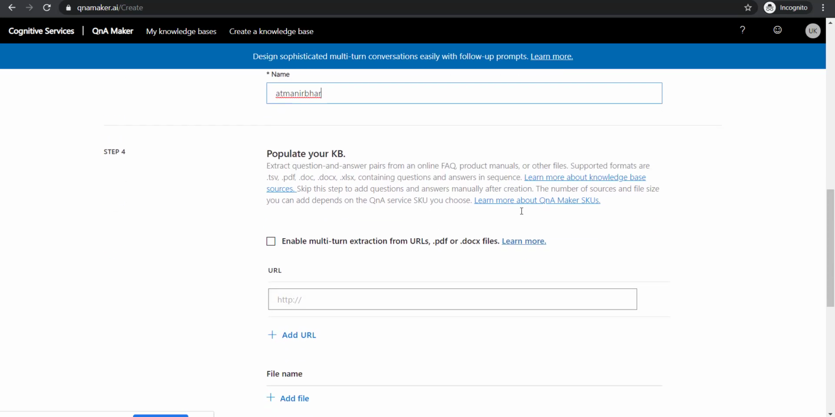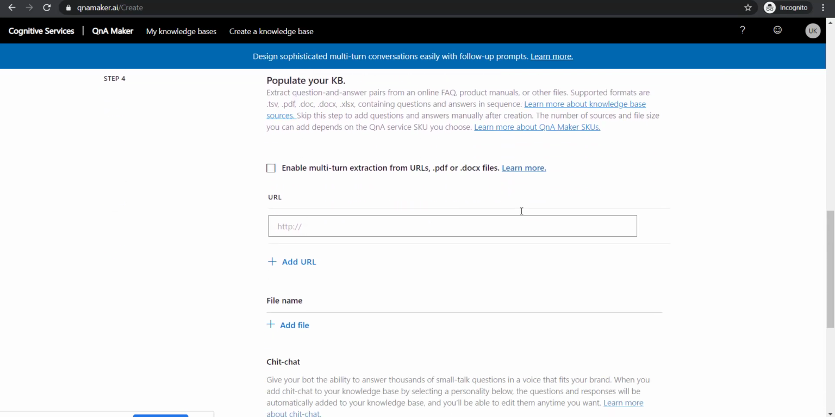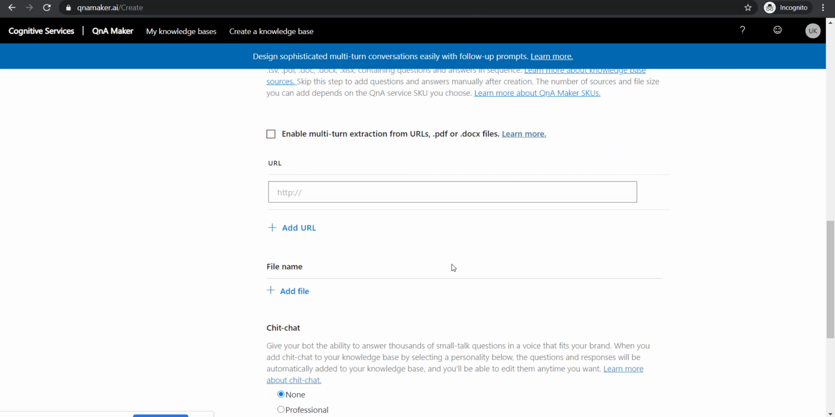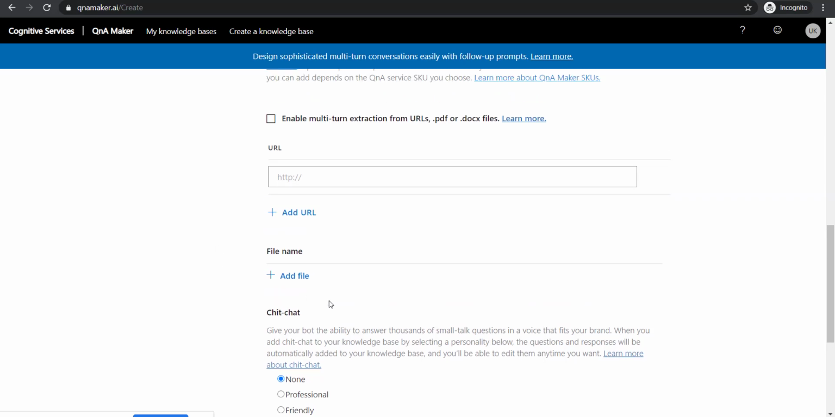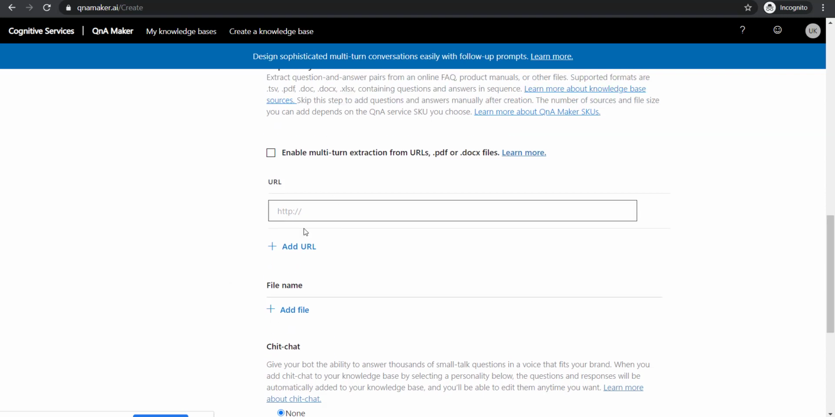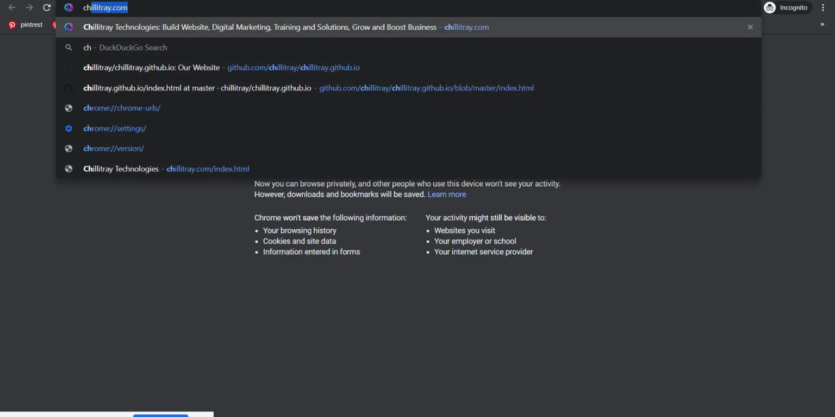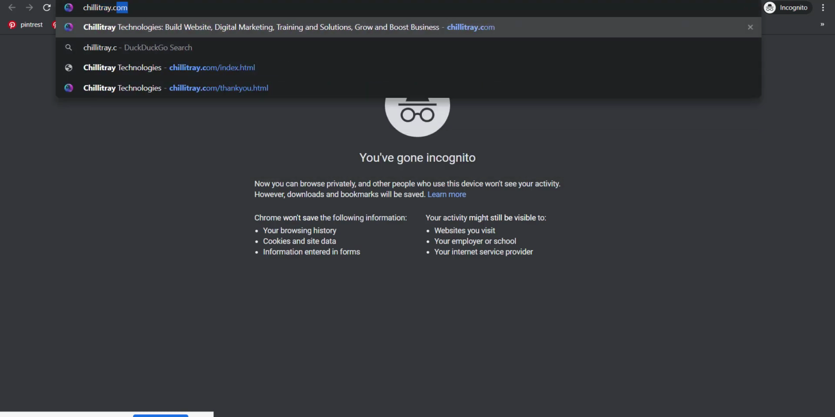Cool. So now we need to populate our knowledge base. Basically, we need to either add the information or we can even update it from a file. If you have a TSV file in which you have the questions and answers already set up, that could be put, or I'll just extract it from a URL. So let's extract some URLs. I remember chilitray.com.